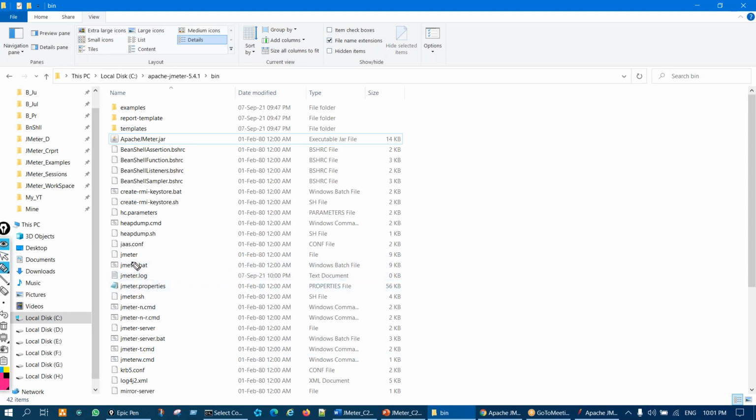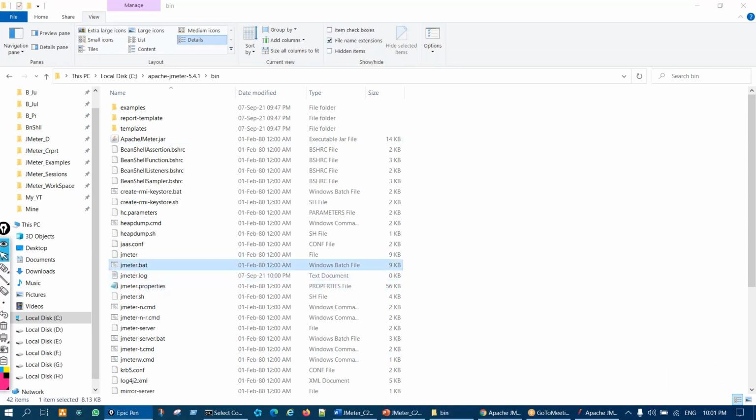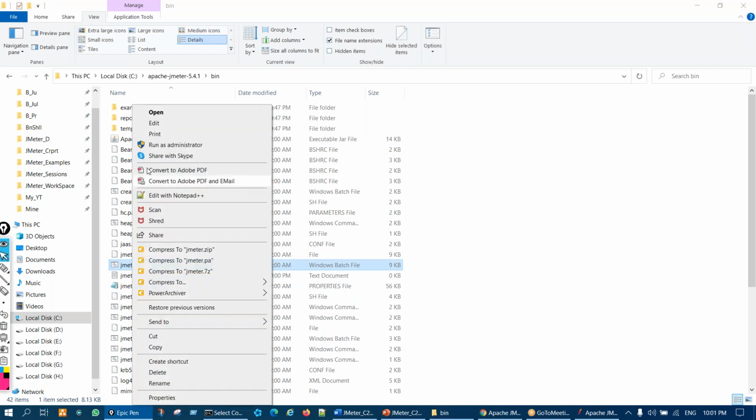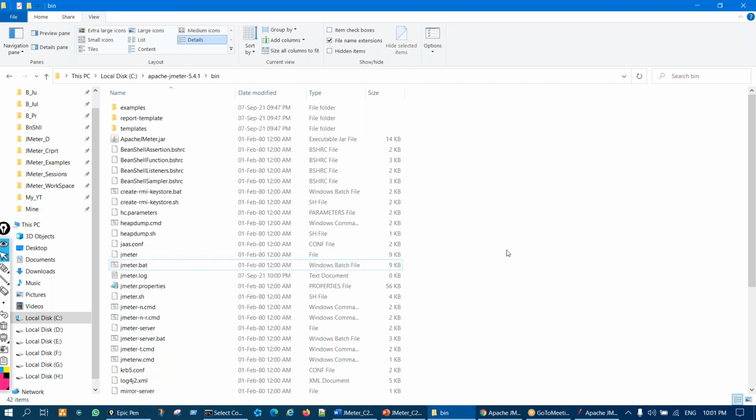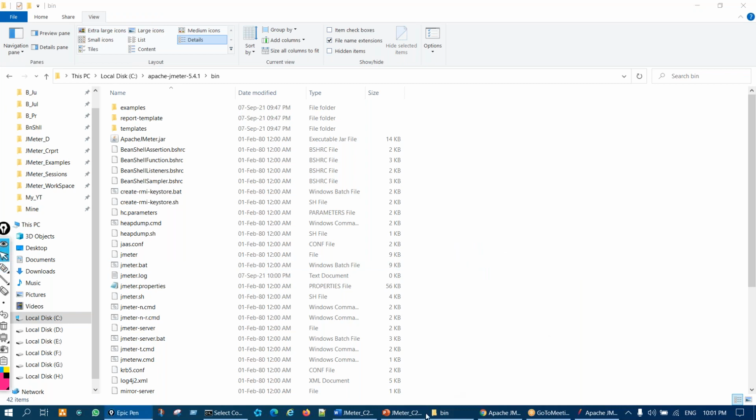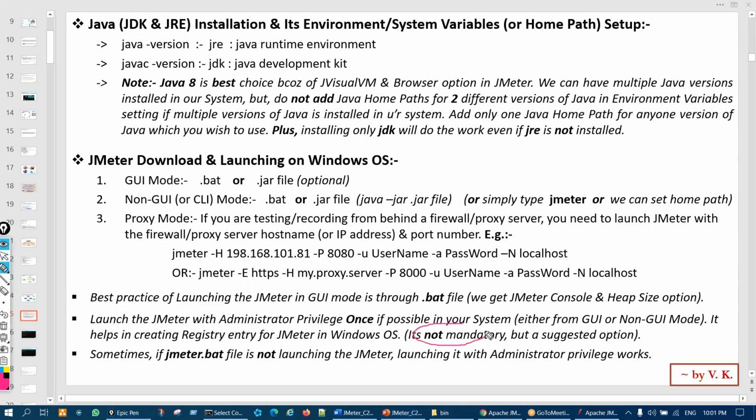How to do that? You see jmeter.bat, right click on that, and click on run as administrator. Just one time you have to do that, but again, it's not mandatory. Nothing will happen if you do not do it, but if you do, it will be better.